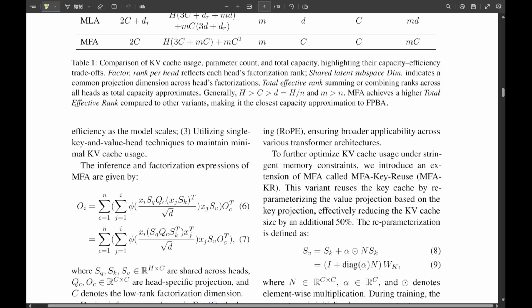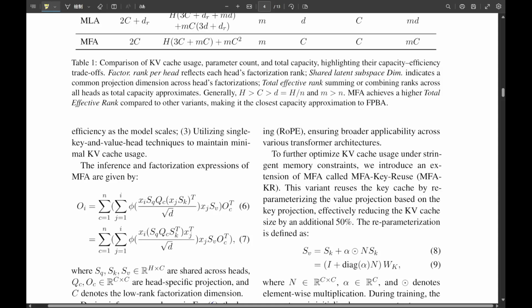And what's really fascinating here is seeing how these, frankly, elegant design choices translate into tangible, real-world benefits for these LLMs. First off, MFA offers a truly scalable head count. It allows developers to increase the number of attention heads, getting more diverse perspectives with minimal additional parameter overhead. So it doesn't make the model itself much bigger or harder to train. And crucially, as you said, the KV cache size remains constant regardless of how many heads you add. That is absolutely huge for scaling models up to be larger and more complex without that memory usage just ballooning out of control. Constant cache size, regardless of heads. Wow. It's a big deal.